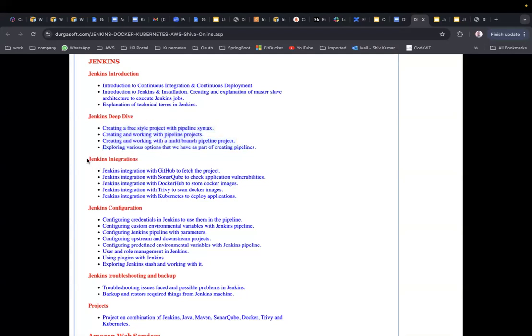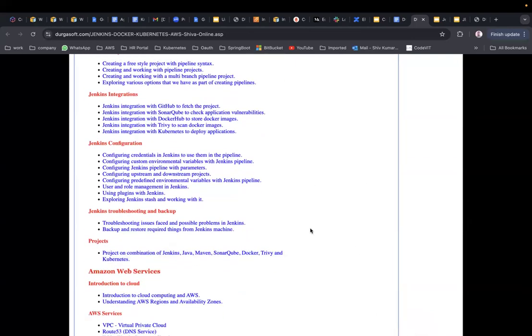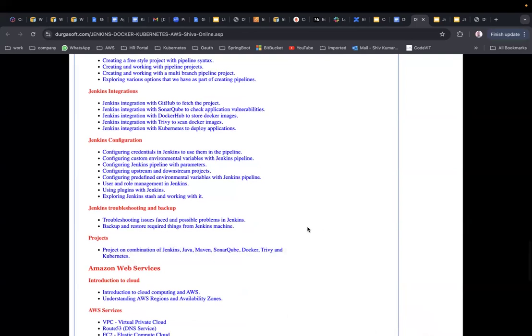Okay, so integration, we are going to integrate our Jenkins pipeline with multiple tools actually. We are going to integrate with GitHub, SonarQube, Docker Hub, Trivy, and Kubernetes. One more thing, we are going to integrate our Jenkins pipeline with Docker. We are going to use Docker containers as agents as part of this Jenkins. So we will be seeing that. If I explain now, it will be very confusing for you.